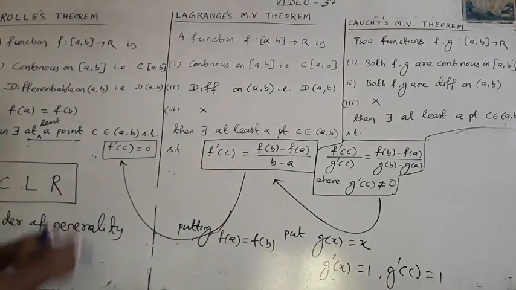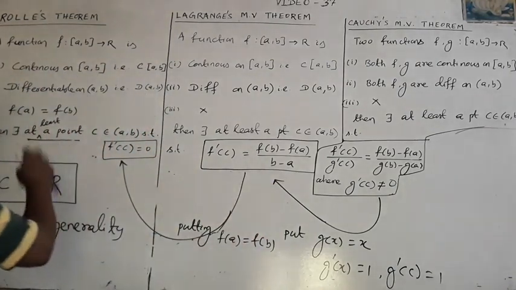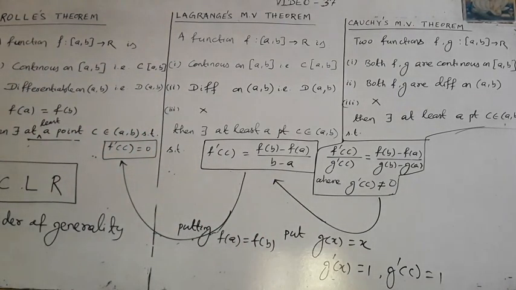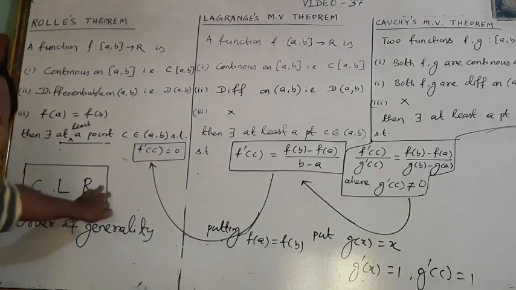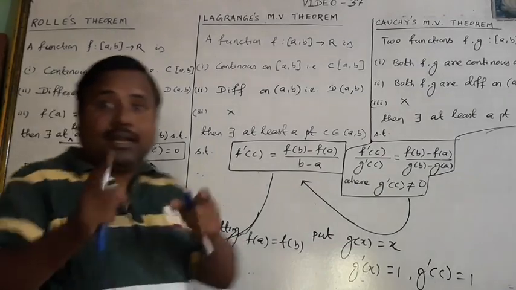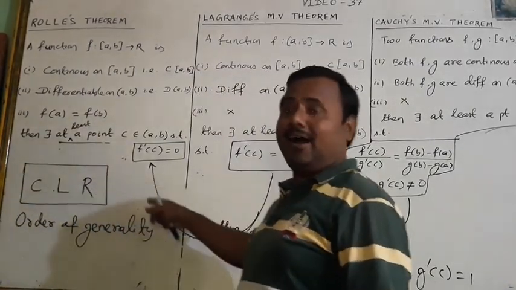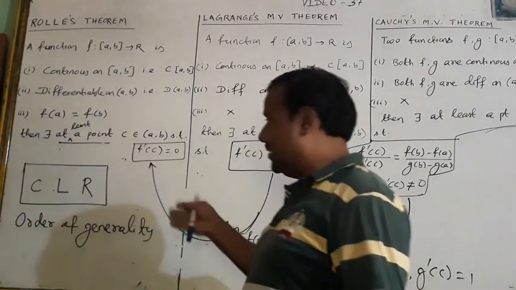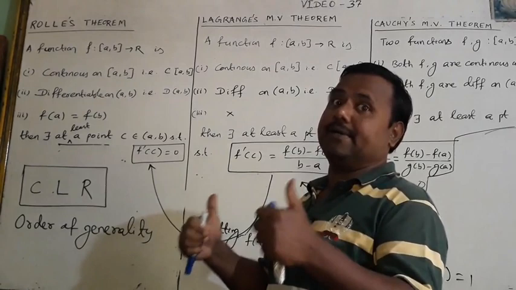When in Lagrange's theorem we put f(a) is equal to f(b), we get Rolle's theorem. So the order of generality is Cauchy, Lagrange's, then Rolle. Are you clear about it? CLR: Cauchy, Lagrange's, then Rolle. The order of generality is a very important question.